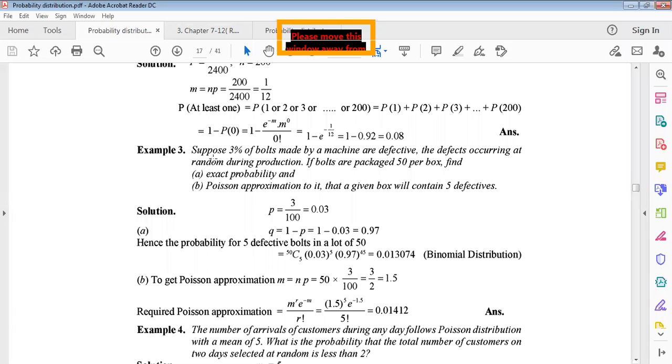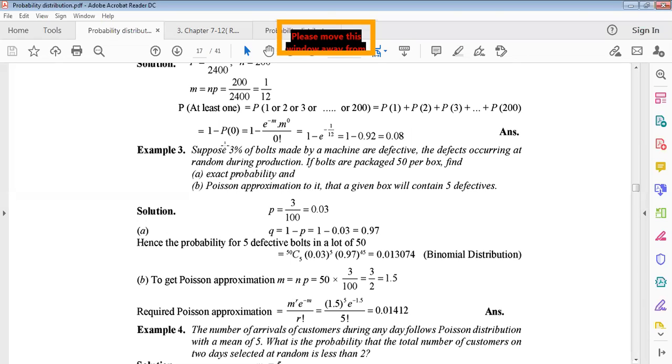Example 3. Suppose 3% of bolts made by a machine are defective, and the defects occur at random during the production. If bolts are packaged 50 per box, find (a) the exact probability and (b) the Poisson approximation to it, that a given box will contain 5 defectives. That means we have to find the two conditions.